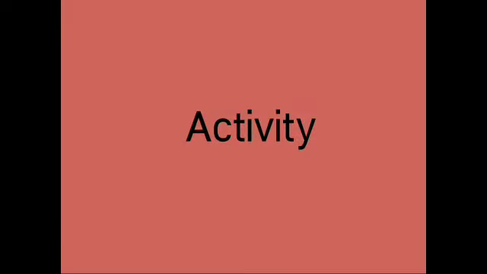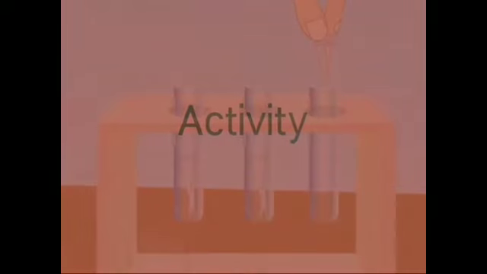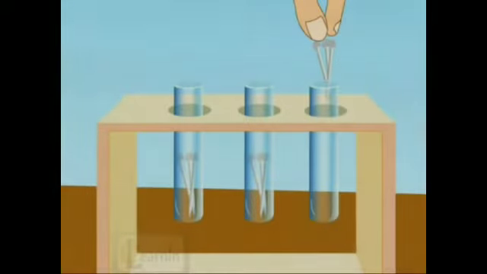Now let's see one activity to understand what is corrosion. For this activity, take 3 test tubes and place 3 unrusted iron nails in each of the 3 test tubes.